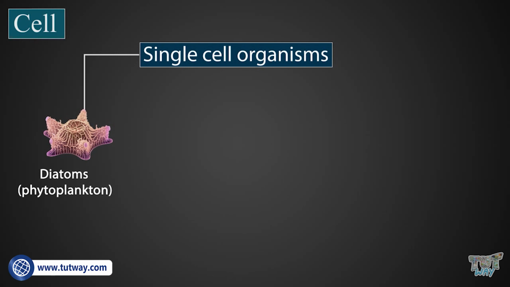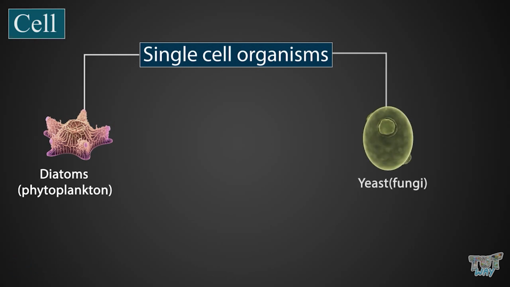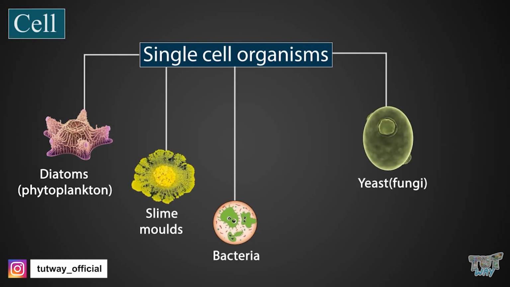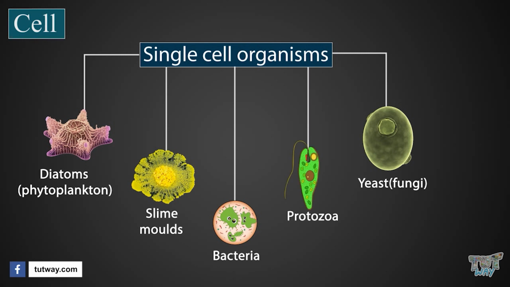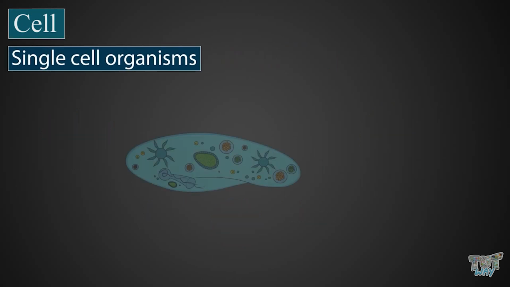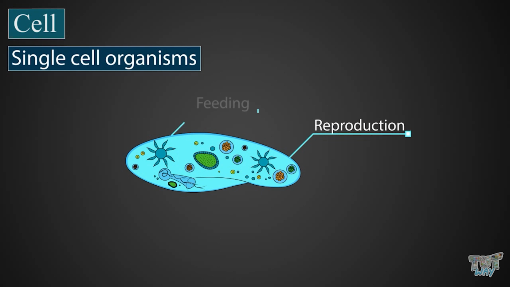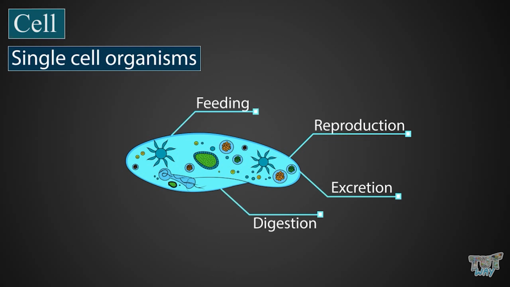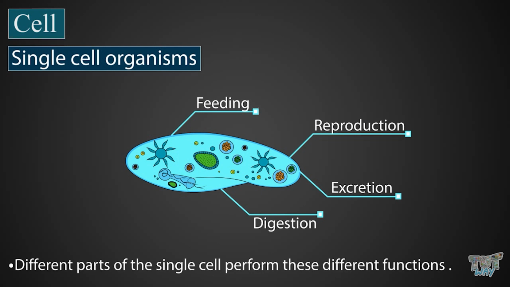Diatoms, also called phytoplankton, yeast, slime molds, bacteria, and protozoa are all examples of unicellular organisms. We can't see them with our naked eyes, we can only see them with a microscope. And I repeat, all life processes like reproduction, feeding, digestion, and excretion occur in the same cell. Different parts of the single cell perform these different functions.